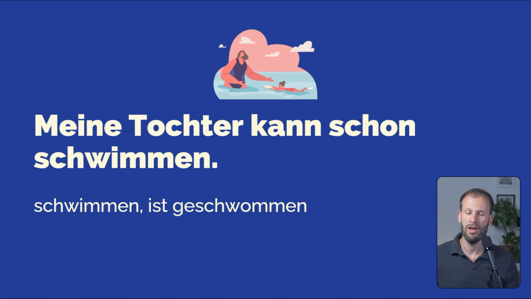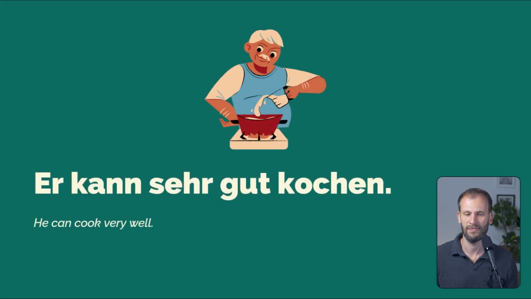Also, schon. What about the opposite? She cannot swim yet. How about that? She cannot swim yet. Sie kann noch nicht schwimmen. Meine Tochter kann noch nicht schwimmen. Schon, already, noch nicht, not yet. Great.